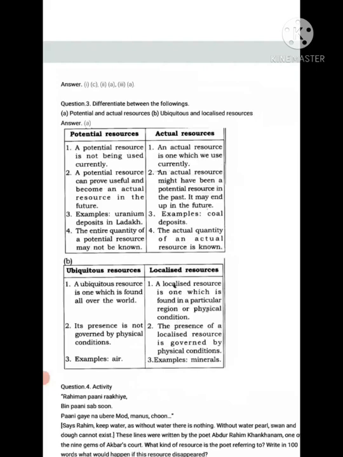An actual resource might have been a potential resource in the past. It may end up in the future. Example of potential resource, uranium deposit in Ladakh. Example of actual resource, coal deposits. The entire quantity of a potential resource may not be known. The actual quantity of an actual resource is known.